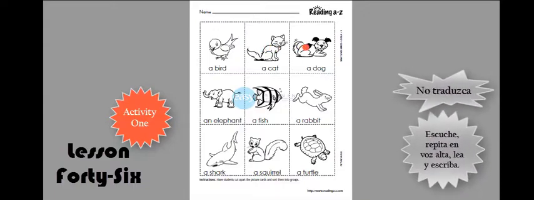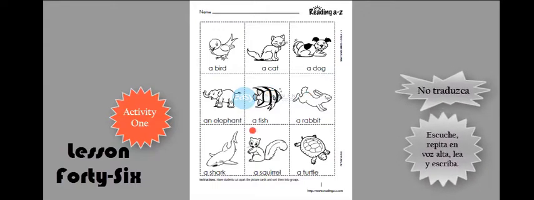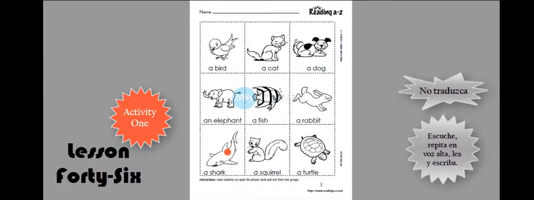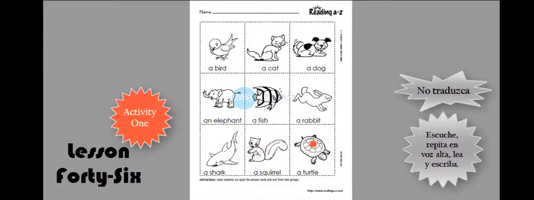This is a dog. This is an elephant. This is a fish. Here is a rabbit. Here is a shark. This is a squirrel. And last, here is a turtle.